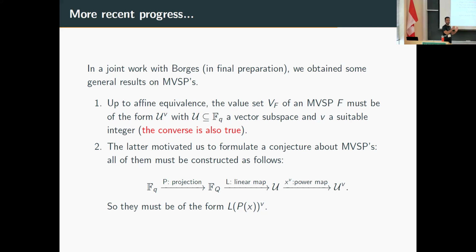So basically, in Mills' seminal paper, he considered that a polynomial from the wild family must be a power composed with a linear polynomial: we take a linear polynomial and then take a power, right? And so what we believe is that apart from a projection, this is true, but we might also have a projection playing a role here, right? So I first start with F_q, and then I project onto a subfield. And then I linearize it. This will send the subfield to a subspace, and then I take a power map. Right? So we have three maps here. And actually, this is reasonable because in Mills' paper, he considered the value set being of size at least the square root of q. If I have a non-trivial projection, this subfield will be of size at most the square root of q, right? This extension has degree at least 2.